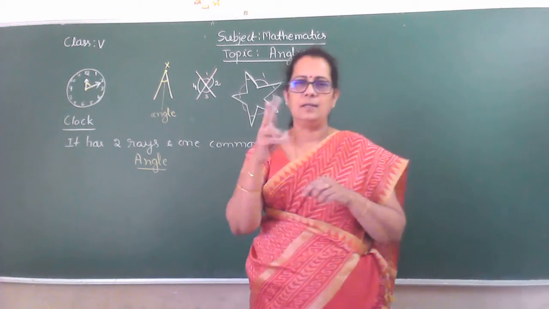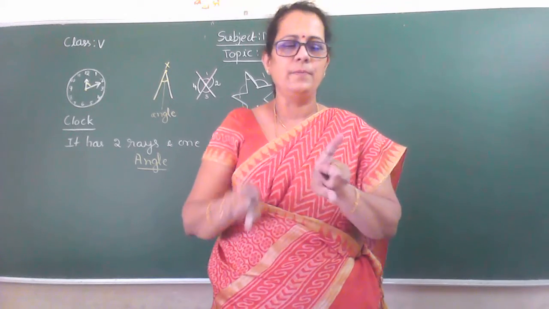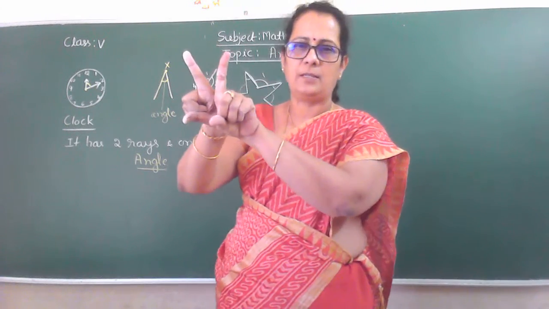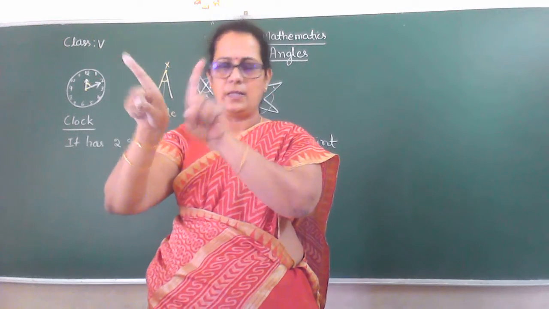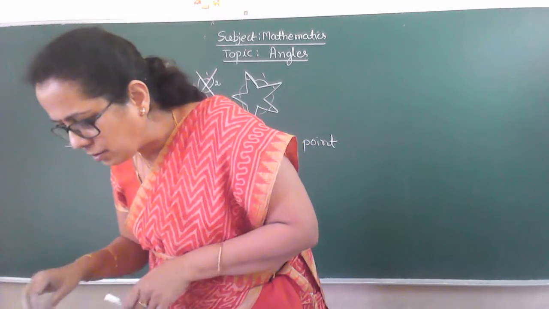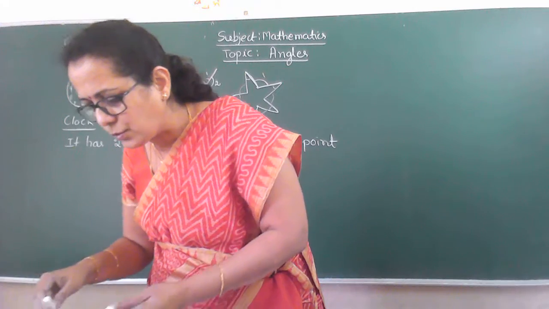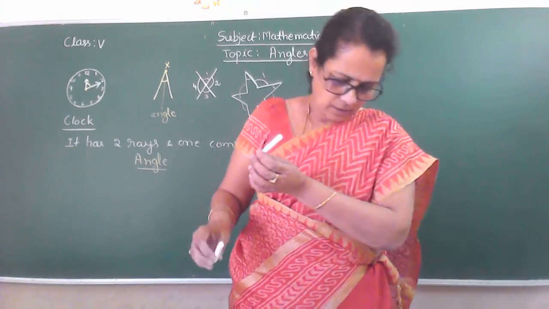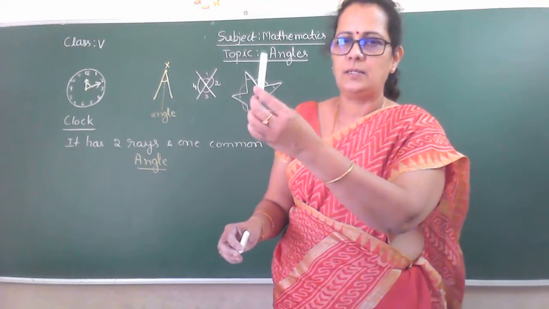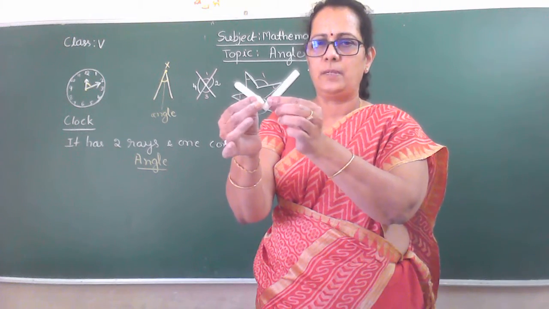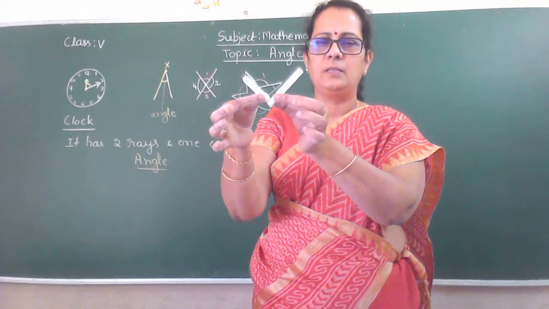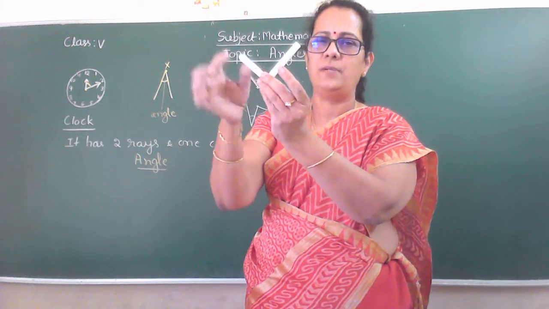So just I show you with these 2 fingers. Okay, this is one straight line. Otherwise I will take the chalk piece itself and show. This is one straight chalk piece and this is another. When I join them at one end point, the angle is formed.